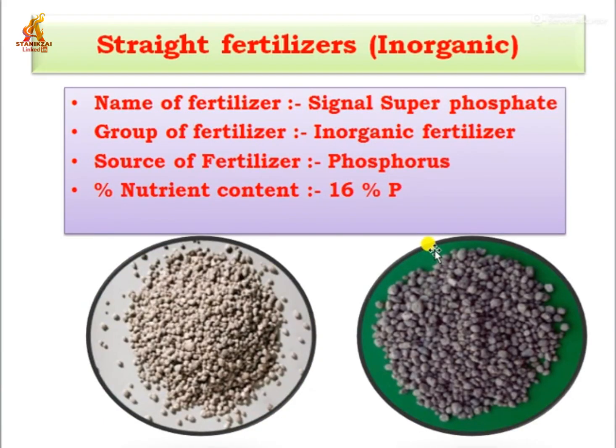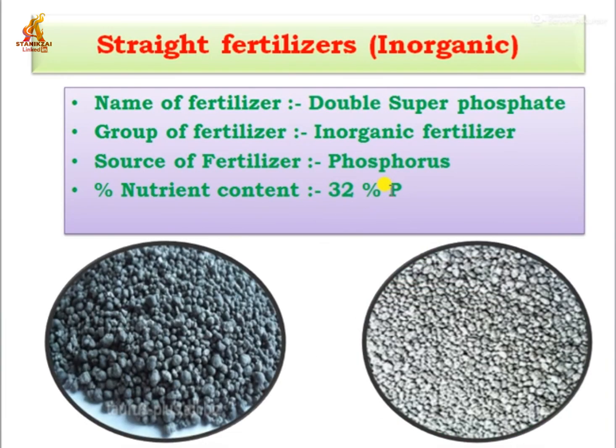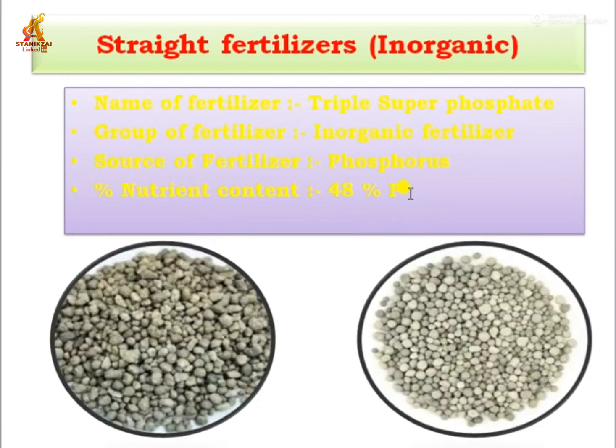And next one, single super phosphate. This is also a straight fertilizer, a source of phosphorus, grouped under inorganic fertilizer, and the nutrient content is 16% phosphorus. The next one is double super phosphate. This is also an inorganic fertilizer, the source is phosphorus, and the nutrient content in double super phosphate is 32% phosphorus. And the third one is triple superphosphate. This is also an inorganic fertilizer, coming under straight fertilizer, and the source is phosphorus. Nutrient content in triple superphosphate is 48%.